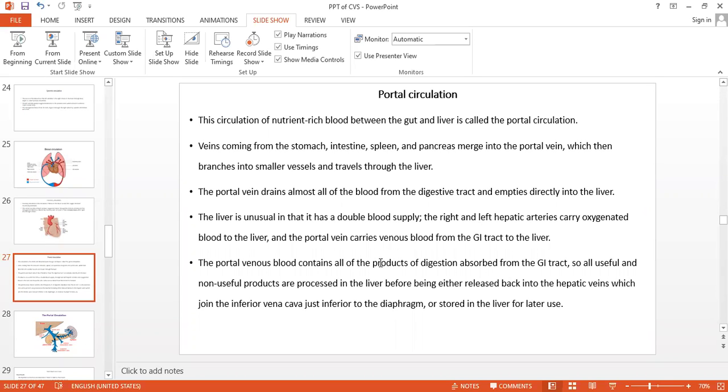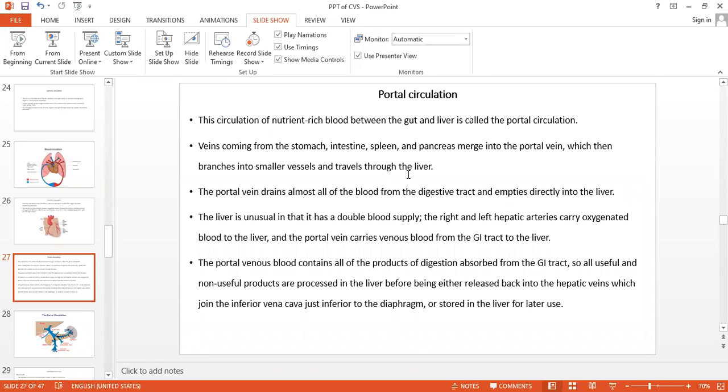All these are processed in the liver and then joined together, and that opens into the inferior vena cava, and the inferior vena cava enters into the right auricle. So what does portal circulation mean? It means the blood from the gut to the liver.